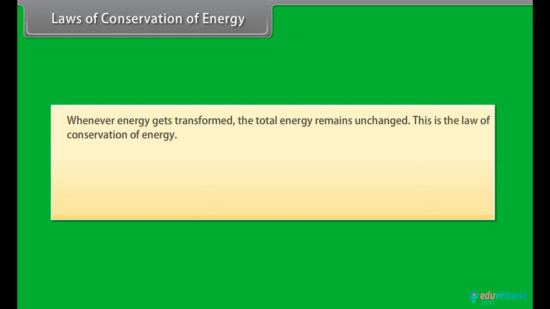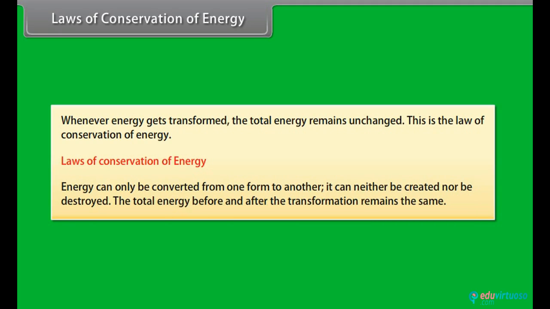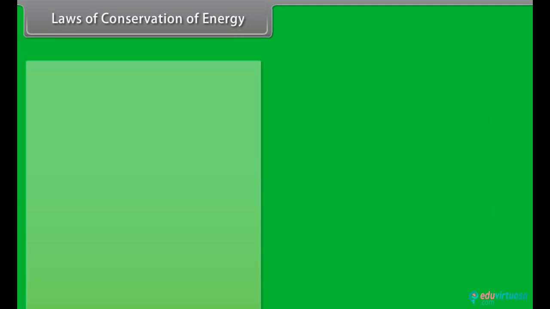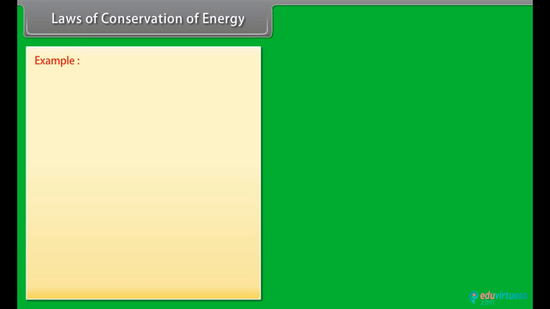Laws of conservation of energy. We now know that the form of energy can be changed from one form to another. Whenever energy gets transformed, the total energy remains unchanged. This is the law of conservation of energy. According to this law, energy can only be converted from one form to another. It can neither be created nor be destroyed. The total energy before and after the transformation remains the same. Let us consider a simple example.